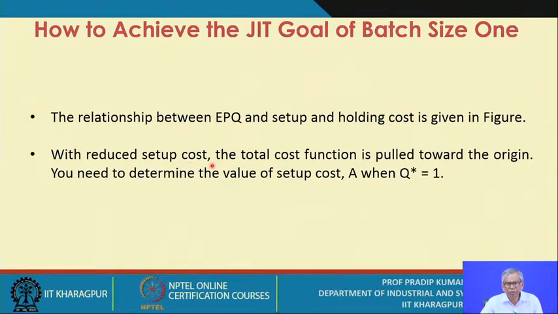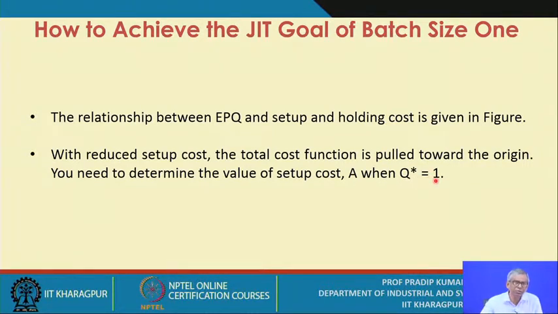With reduced setup cost, the total cost function is pulled towards the origin. This is very important in fact. That means as you try to reduce the production quantity, the total cost also gets substantially reduced. So we need to determine the value of setup cost A when Q star is equal to 1.